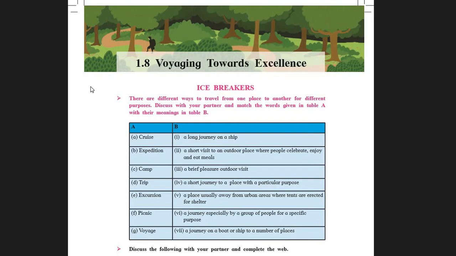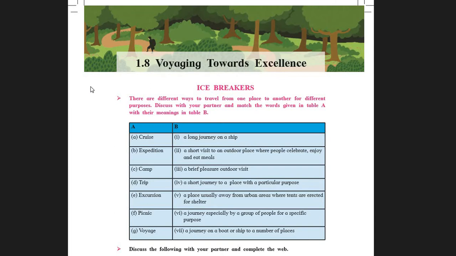Moreover, in column B, you could see their meanings. Now, what you have to do is match these ways to their meaning. Then you will get a complete idea about that way of traveling.